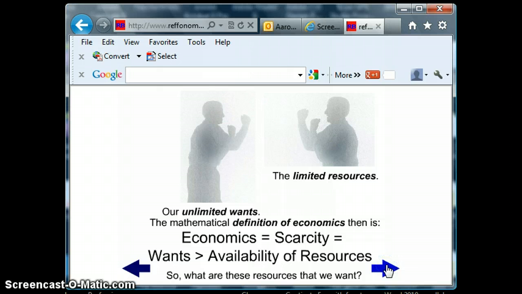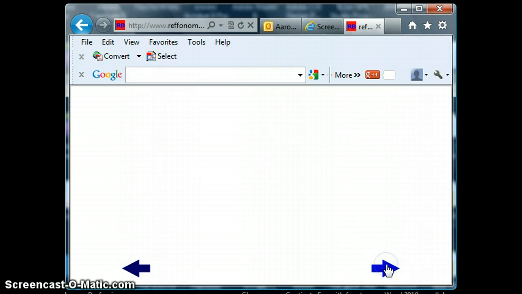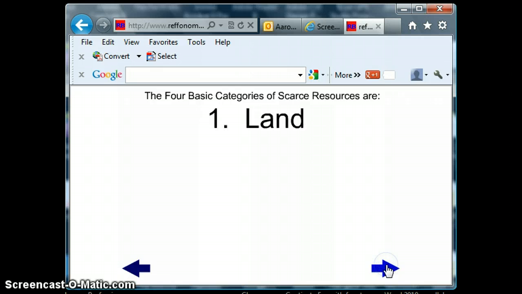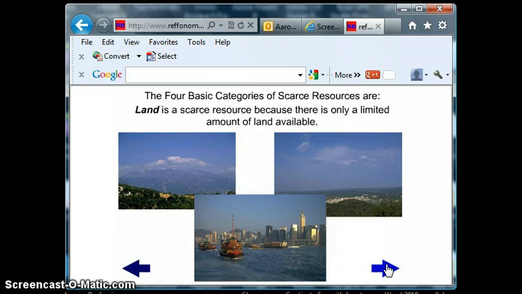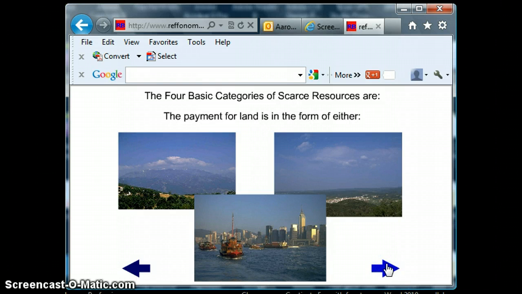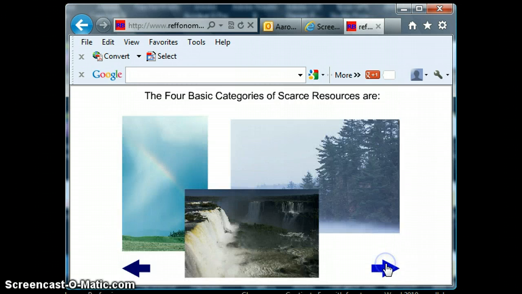What are these resources that we want? They're categorized in economics. We have 4 basic categories. Land, which is a scarce resource because there's only a limited amount of it available. The payment for land is known as rent or mortgage. The second,